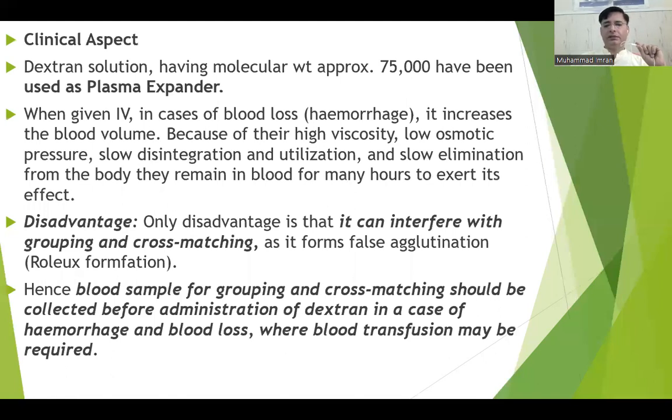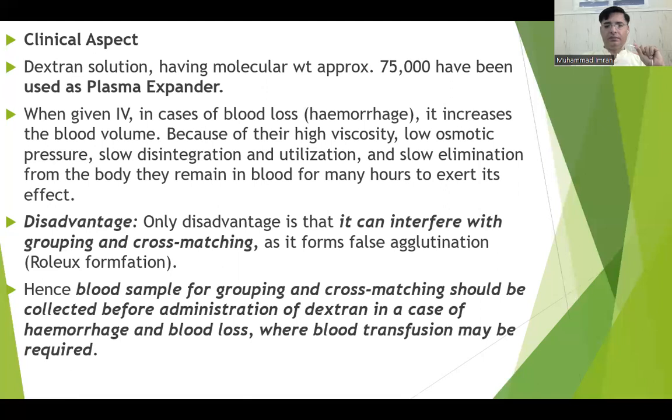Why? Because it acts as a plasma expander. It has a molecular weight around 75,000. When we inject it intravenously, it acts as blood. Why? Because it has a low disintegration rate, low osmotic pressure, and long life in the blood. It increases the blood volume because of its high viscosity, low osmotic pressure, slow disintegration rate and utilization, and slow elimination from the body.